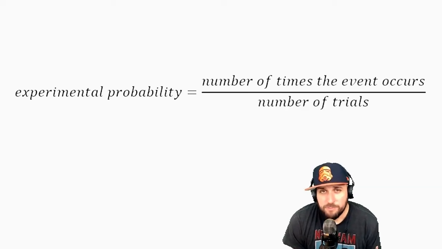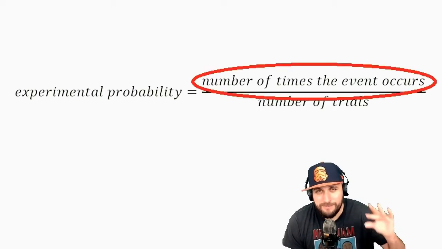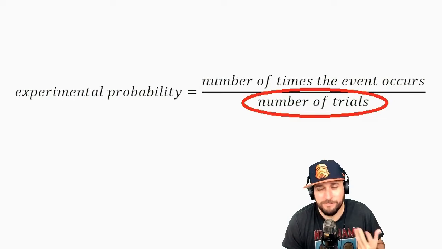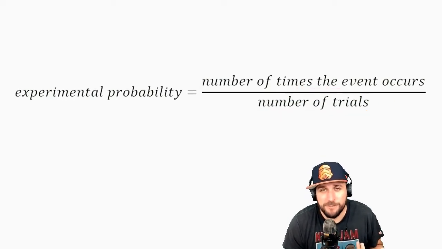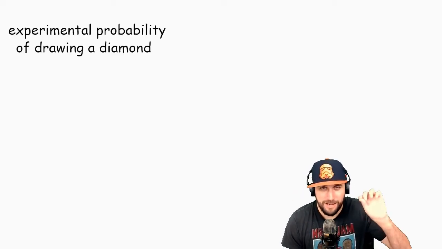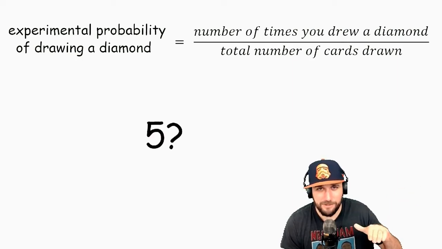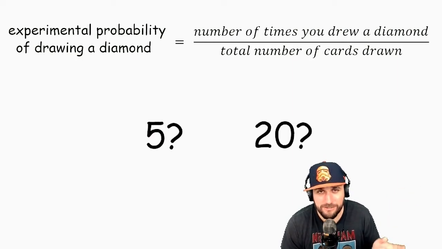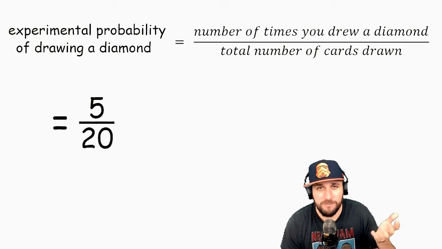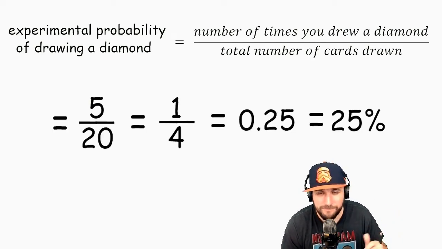So to find experimental probability, you want to find the number of times an event occurred, whatever it is you're looking for, over the total number of trials, the total number of times you ran your experiment. For example, if you did the drawing cards thing and were trying to find the probability of drawing a diamond, you'd say how many times you drew a diamond. Let's say it was 5 times out of 20 cards total. Then your experimental probability would be 5 over 20, or 1/4, or 25%.